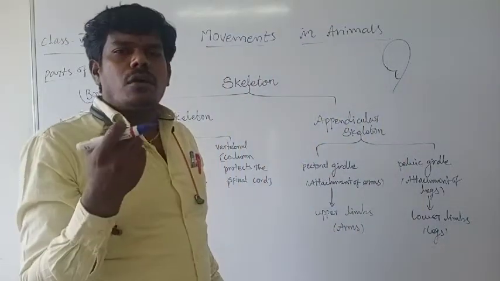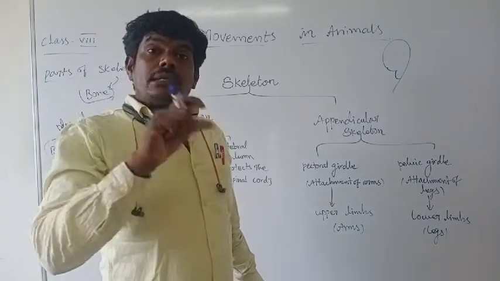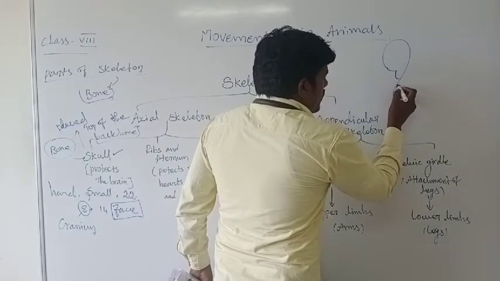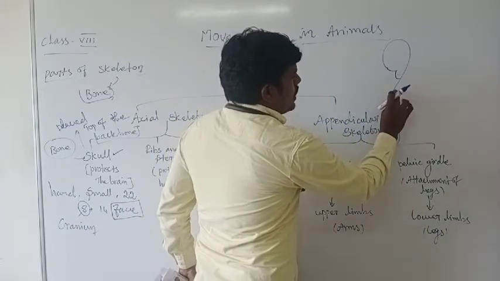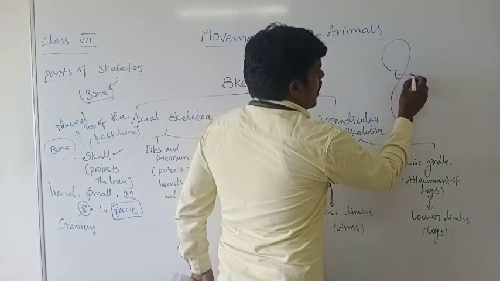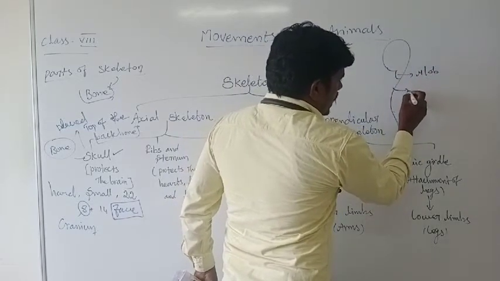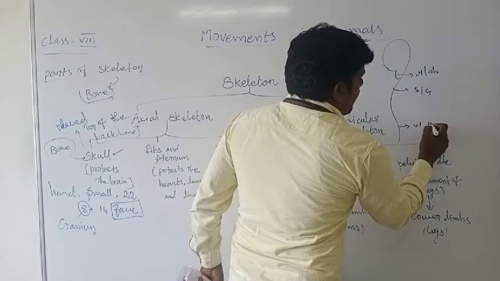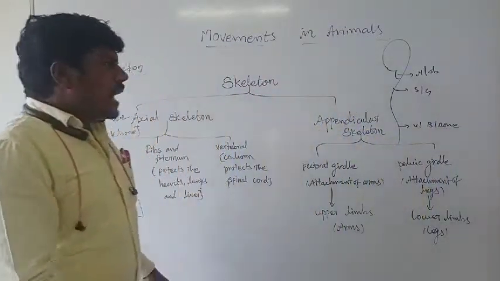The spinal cord is the extending part of the medulla oblongata. Here is the medulla oblongata, then here is the spinal cord, and then these are the vertebrae of the backbone, with connectivity here.